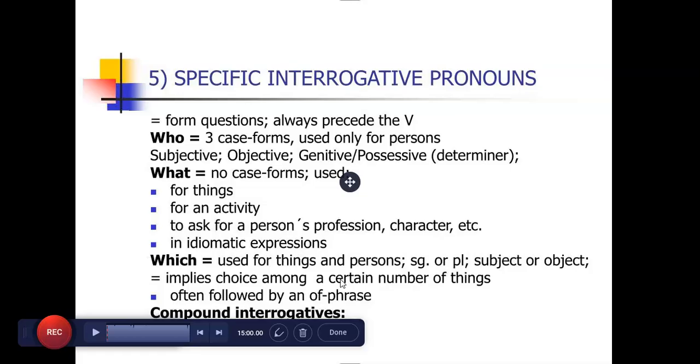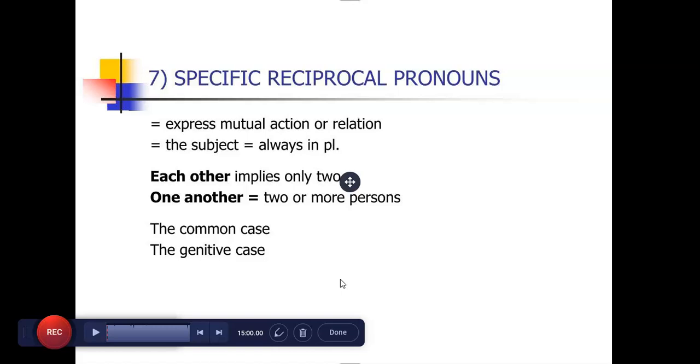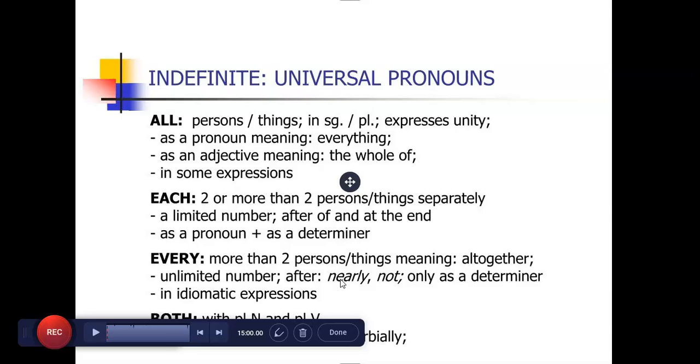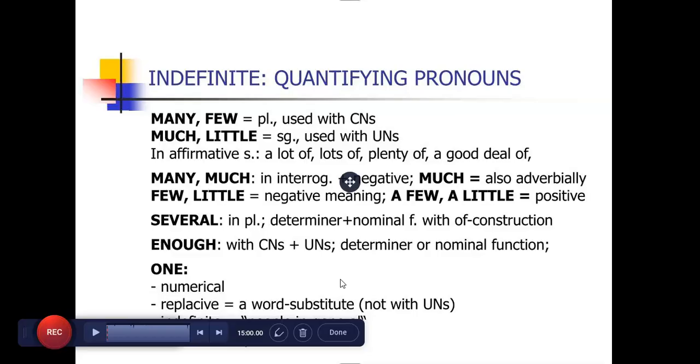Compound, interrogatives: which, what, who, that; each other, one another, two or more persons; the common case, the genitive case. All, each, every, and both: all persons, things; each, two or more than two persons, things, and separately; every, more than two persons. Some, any, no, nobody, none, the other, neither, the others. Many, few, much, little, several, enough, and one.